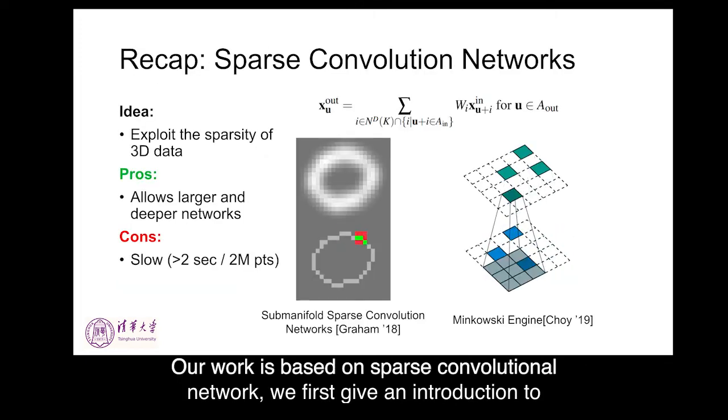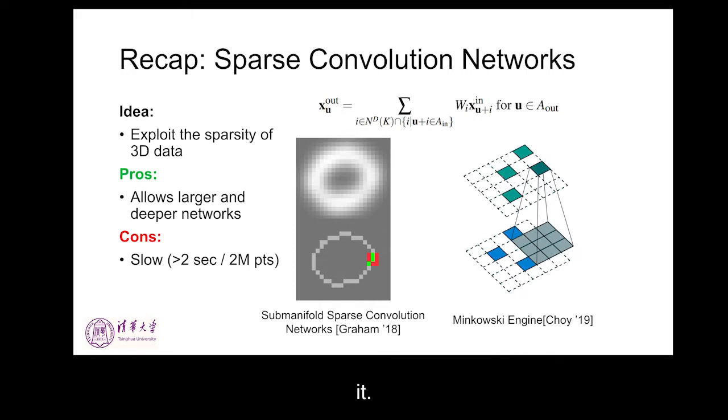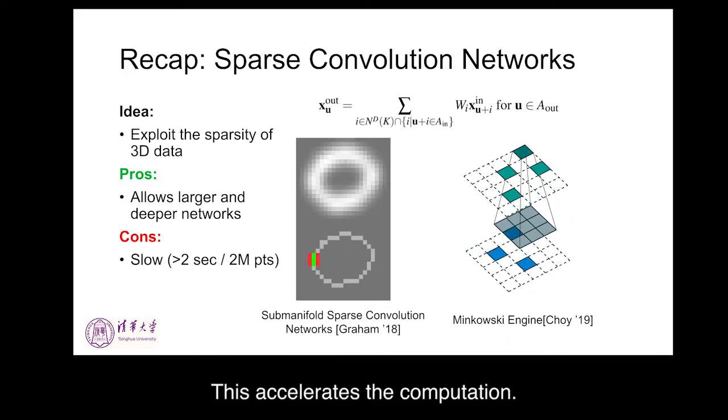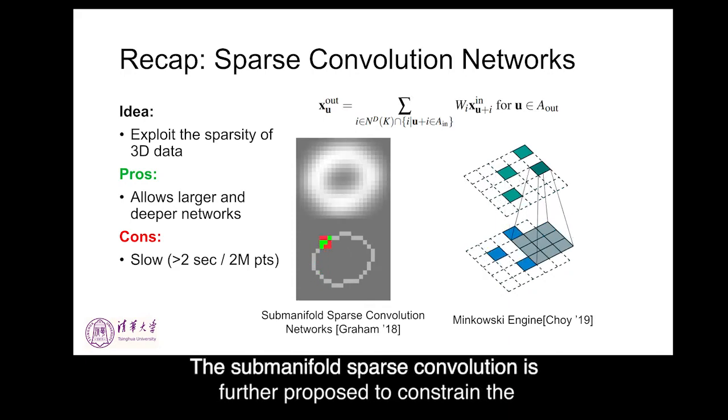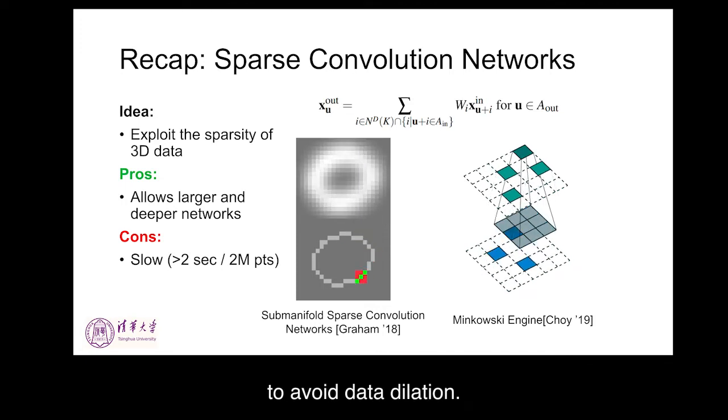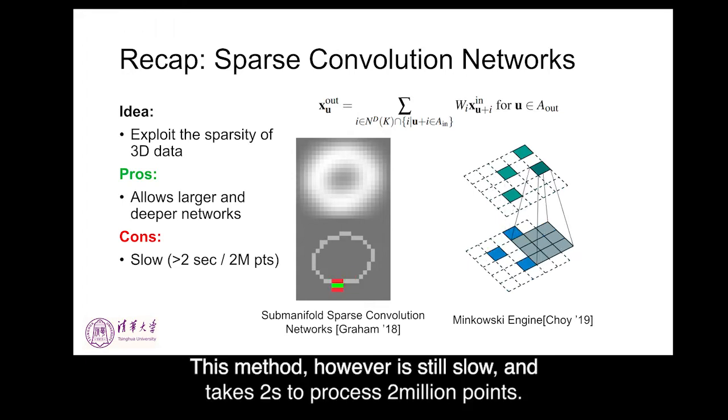Our work is based on sparse convolutional network. We first give an introduction to it. The sparse convolution only calculates for active locations, which contain non-zero data. This accelerates the computation. The submanifold sparse convolution is further proposed to constrain the output active locations to be the same as the input active locations, to avoid data dilation. This method, however, is still slow and takes 2 seconds to process 2 million points.